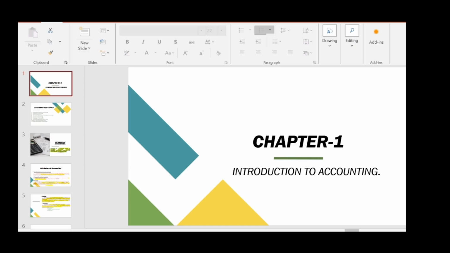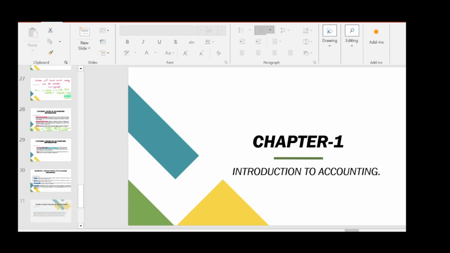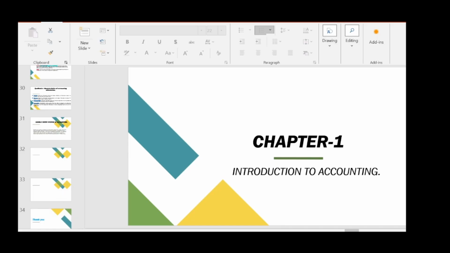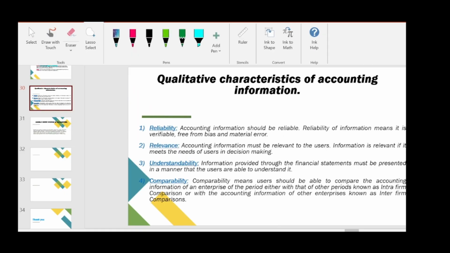So today we are going to start with our last topic, qualitative characteristics of accounting information, and then the meaning of double entry system of accounting. So these are the last two topics of this chapter. So let's get into that. So the first topic is qualitative characteristics of accounting information.